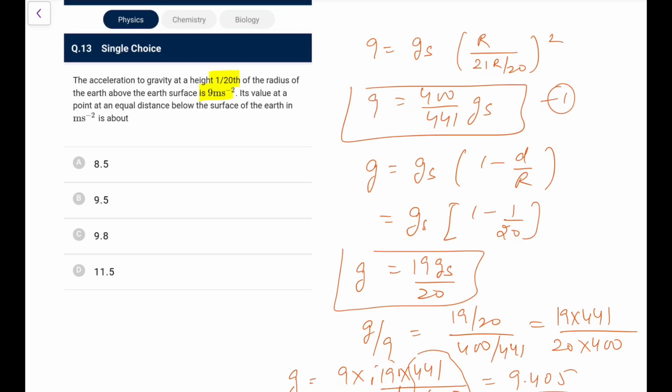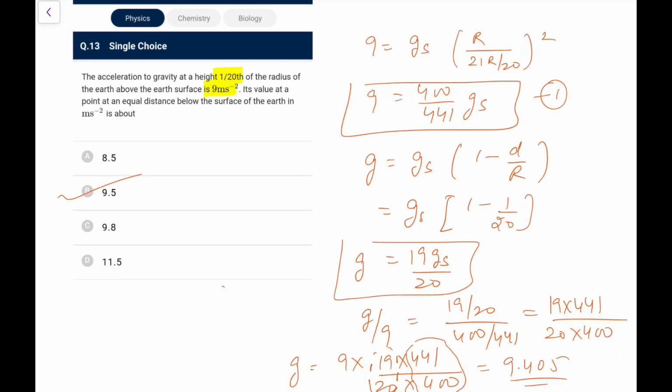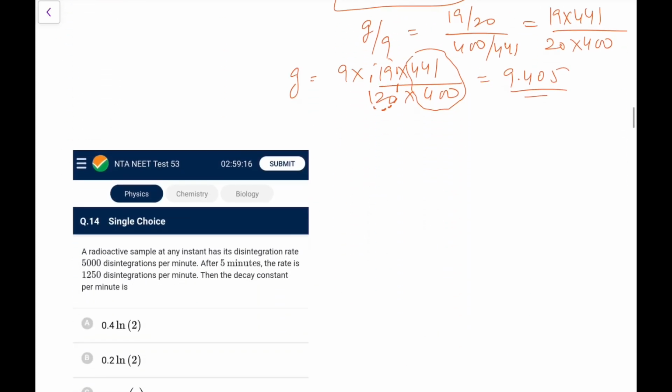So I will go for the nearest one, that is 9.5. So I'll go for the answer 9.5 meter per second square. That is what I have done with the exact formula above the height. In the explanation they have used the approximated version, that still can be used because it is 1 by 20th, but I was trying to be safe, so no issue, the result still comes to the same.